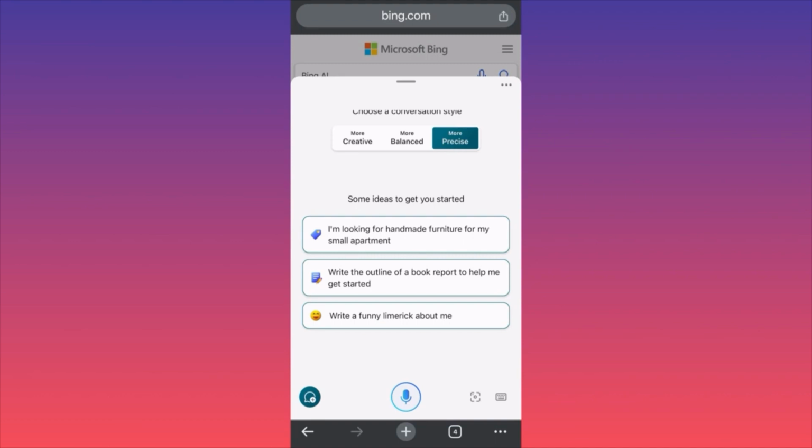The first thing you want to do, you want to log into your Bing account. You want to come over here on the actual Copilot, and then I want you to set the conversation style at precise. You see the three options: creative, balanced, and precise. We always work with precise when we do business propositions or anything related to sales. Then I want you to go ahead and click on the lower right corner at the small keyboard icon.